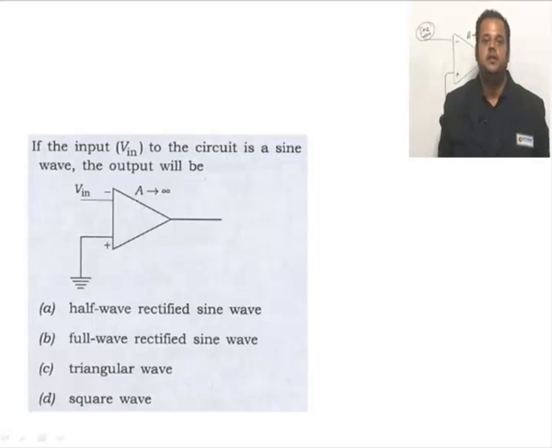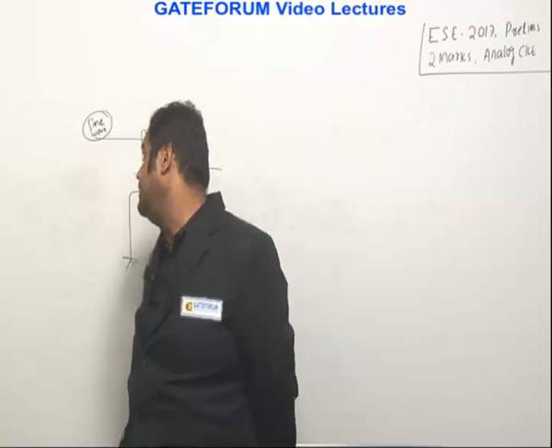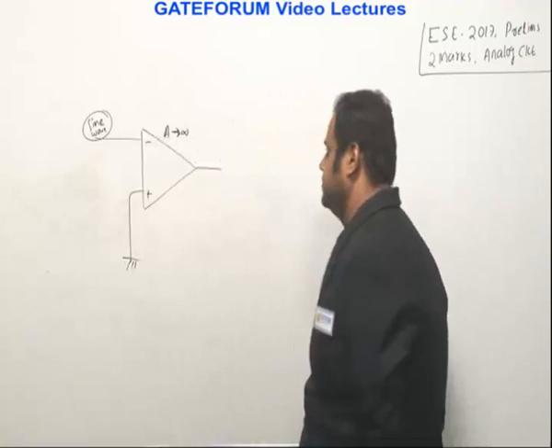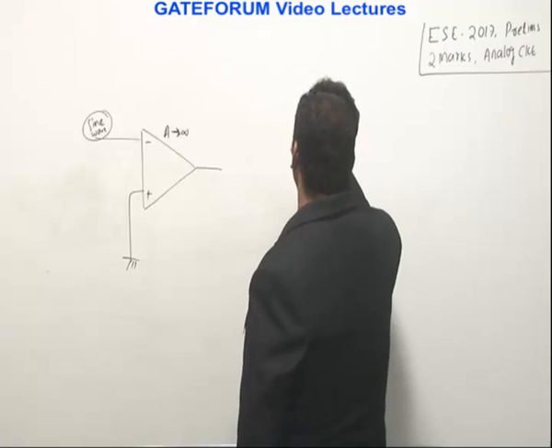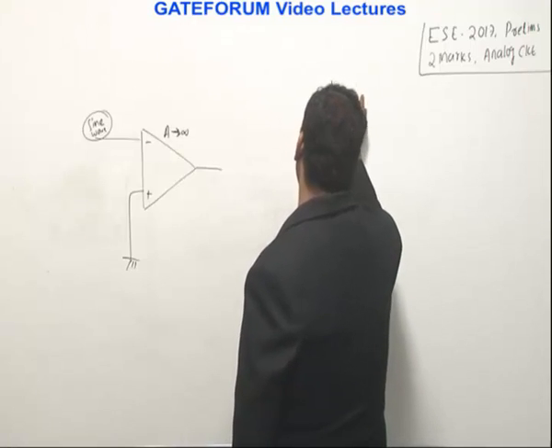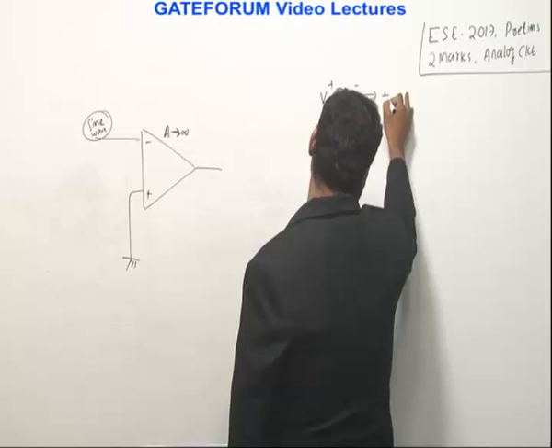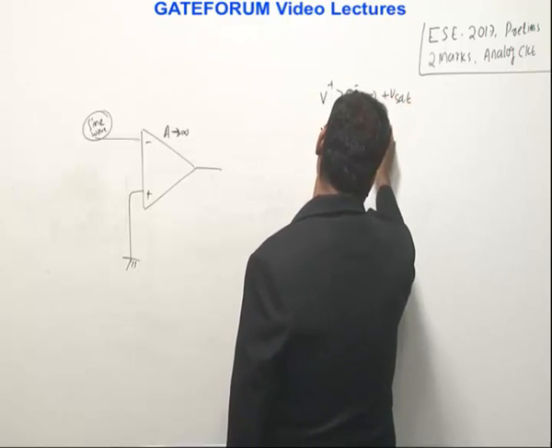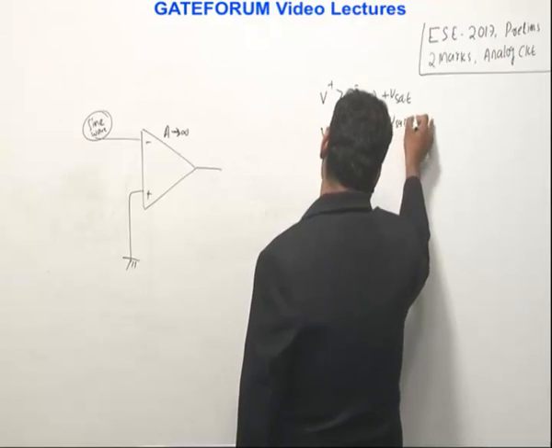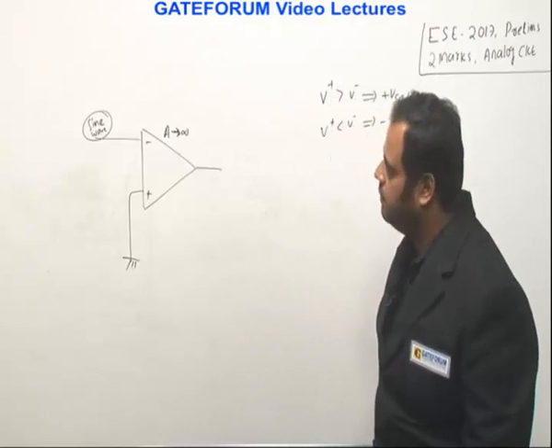If the input Vi in the circuit is a sine wave, then the output will be a half wave rectified sine wave, full wave rectified sine wave, triangular wave, or square wave. It's a very standard circuit, the comparator circuit. So in the open loop mode, what is the condition we have? If V plus is greater than V minus, we get the output as plus V saturation. If V plus is less than V minus, we get the output as minus V saturation in the open loop mode. So this is what happens.